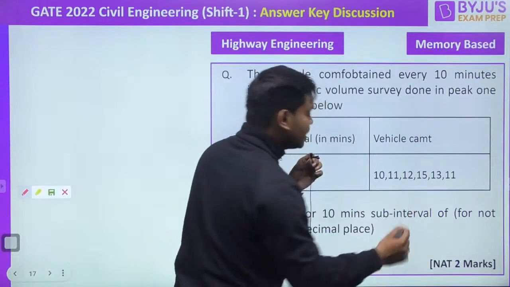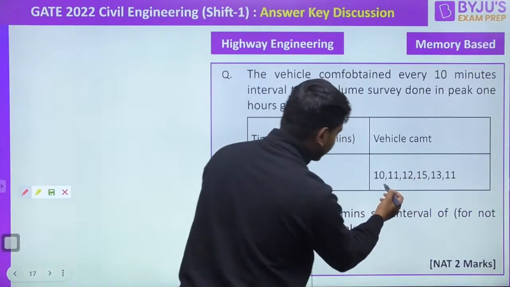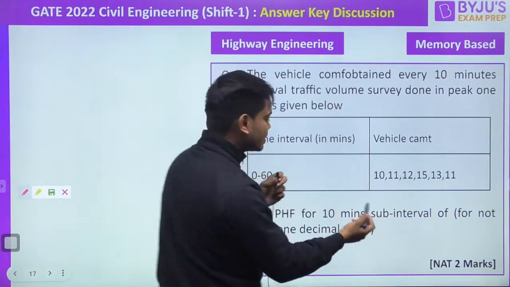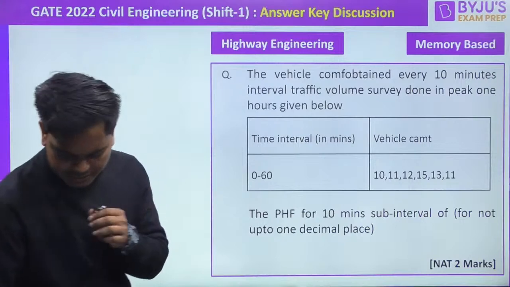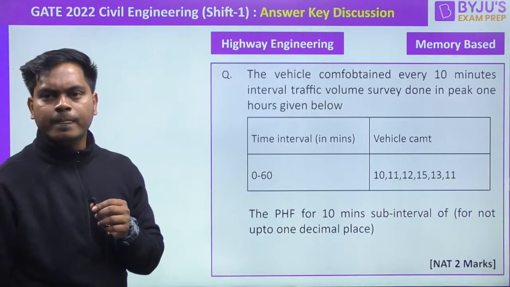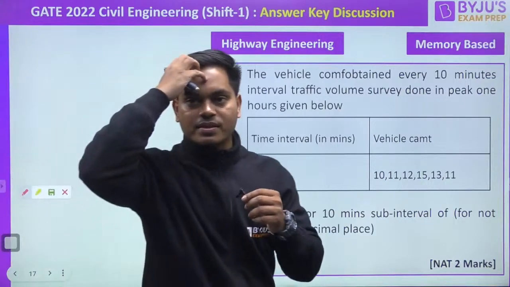So this is for the peak hour. And if I calculate this complete traffic volume, how many vehicles is it? So 10, 11, 12, 15, 13 and 11. It will be somewhere around, I guess, 72. Am I right? Okay. I can see another. I forgot to bring my specs. I can't even see the comment.